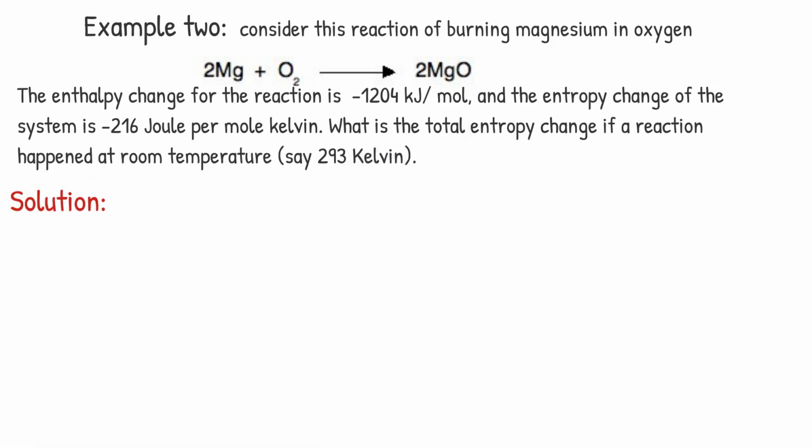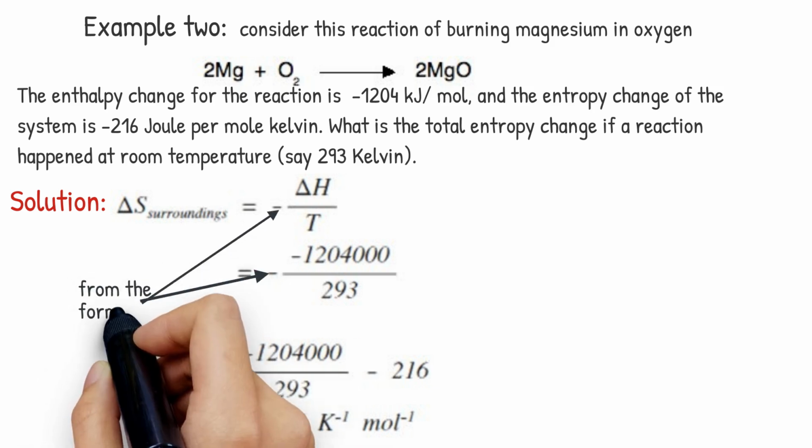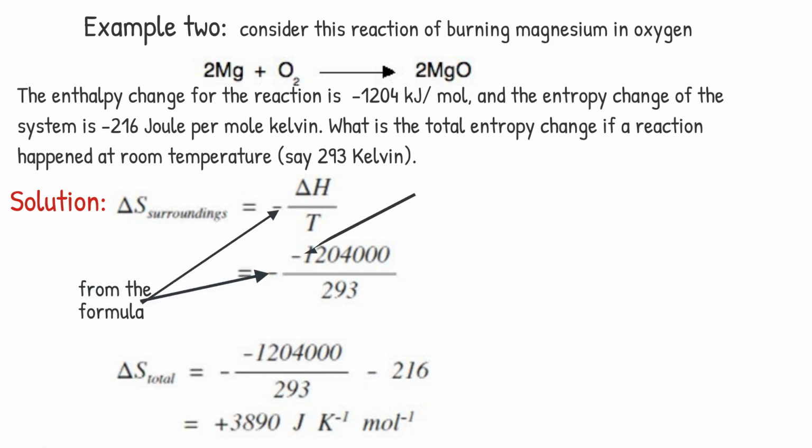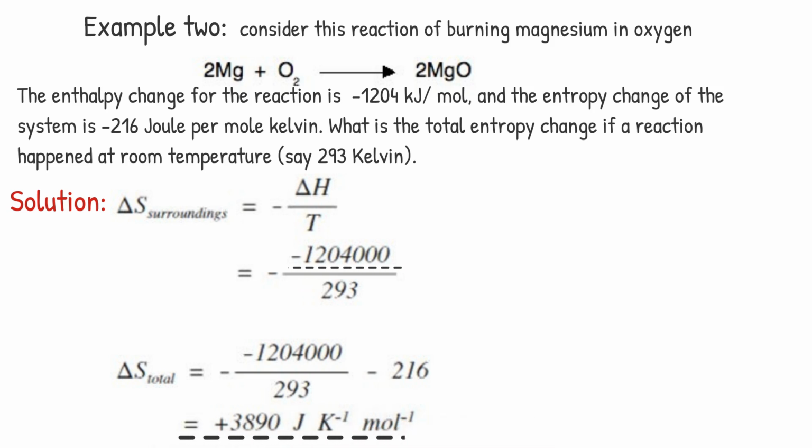The overall calculation looks like this. This negative comes from the formula, but this one is the sign of the enthalpy of reaction. Don't forget to convert the enthalpy change of reaction into joules. There has been a very large increase in total entropy, so the reaction is spontaneous. Listen carefully: this reaction is spontaneous because the total entropy change accompanying this reaction is positive.